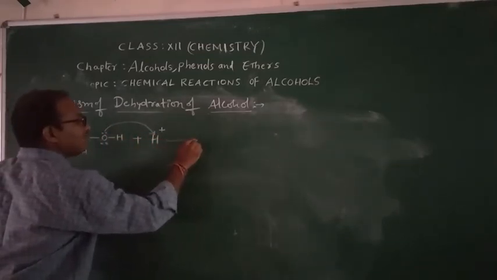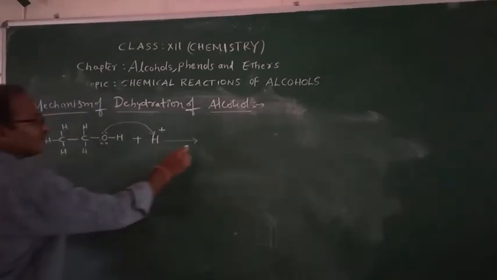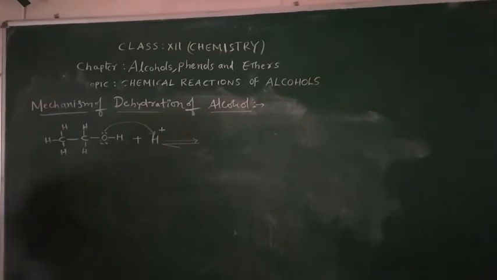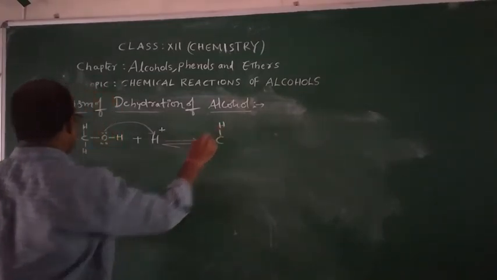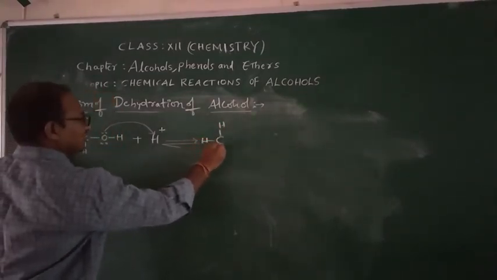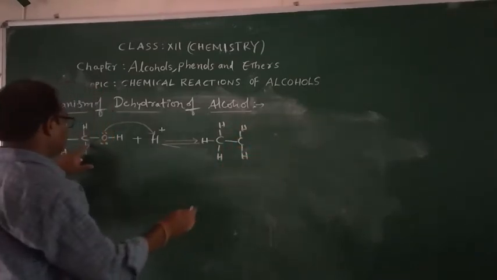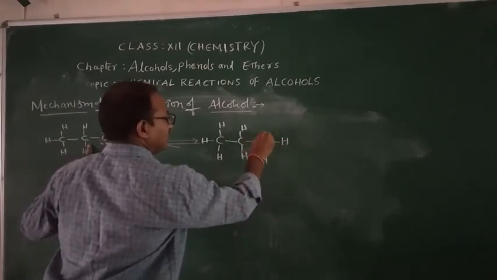Now what is happening? Protonation is taking place. That is nothing but formation of protonated alcohol. Both sides arrow mark you need to keep, and here protonated alcohol is formed, CH3CH2OH2 plus.